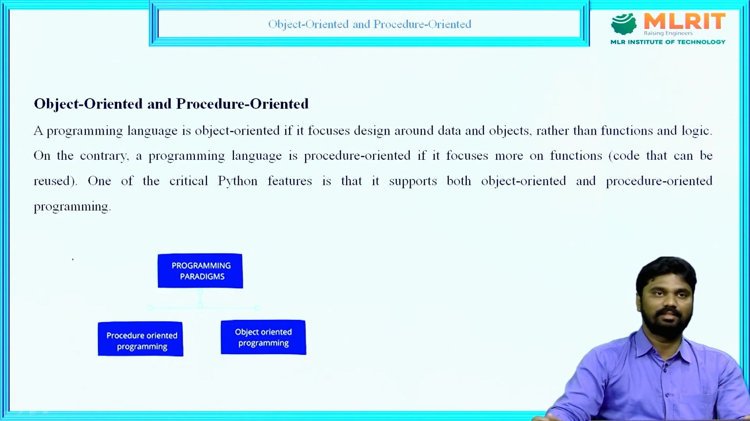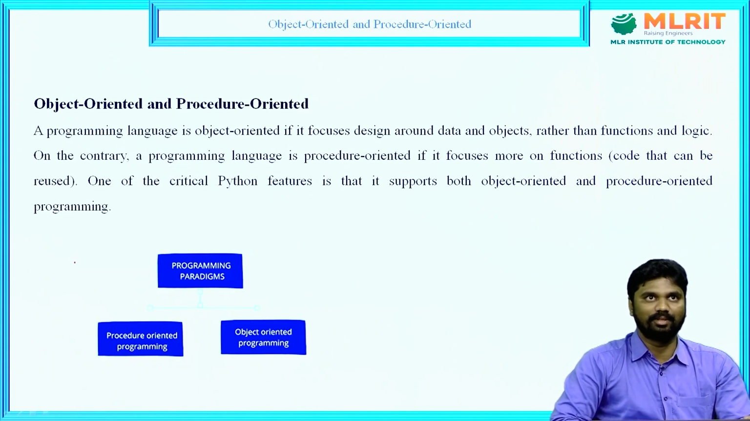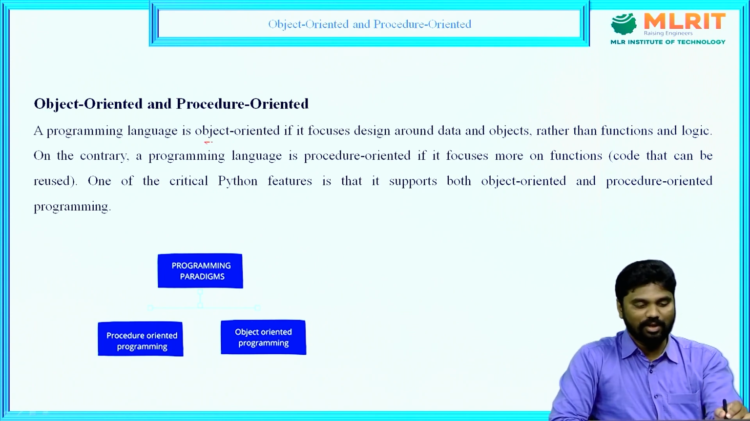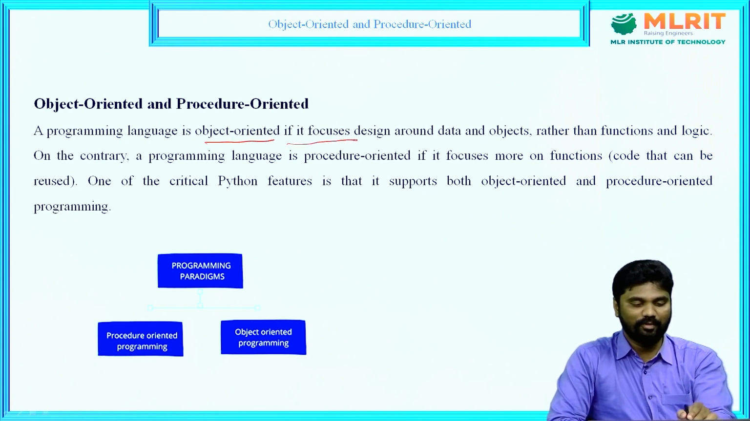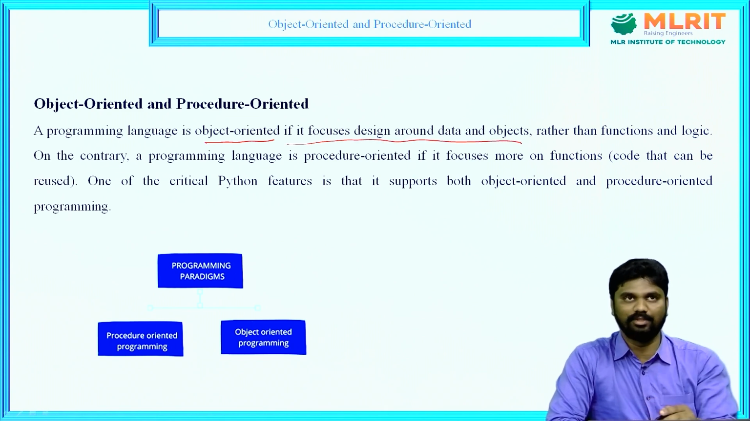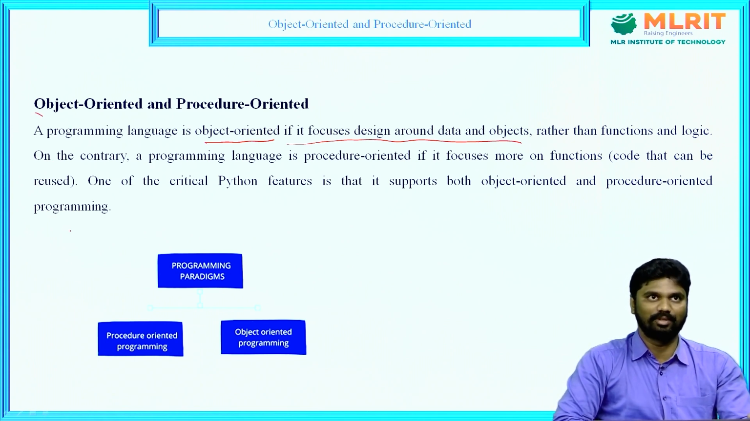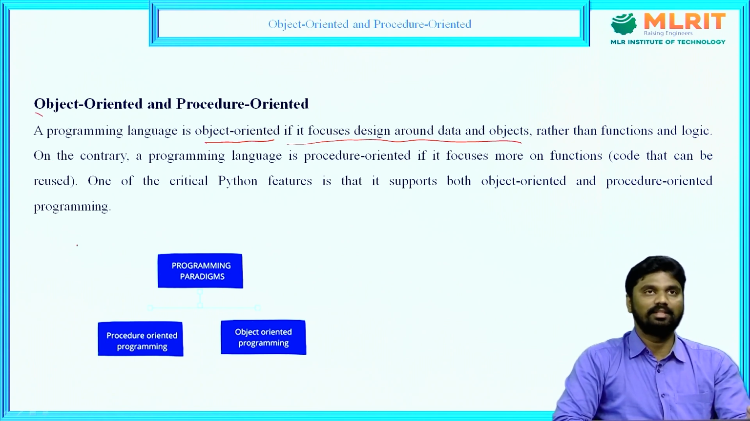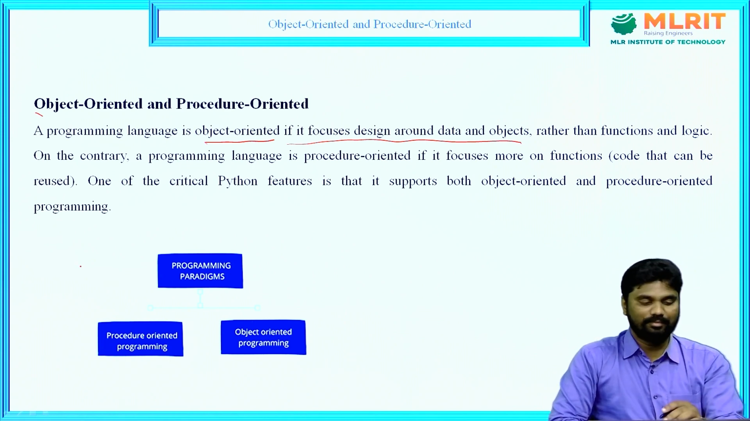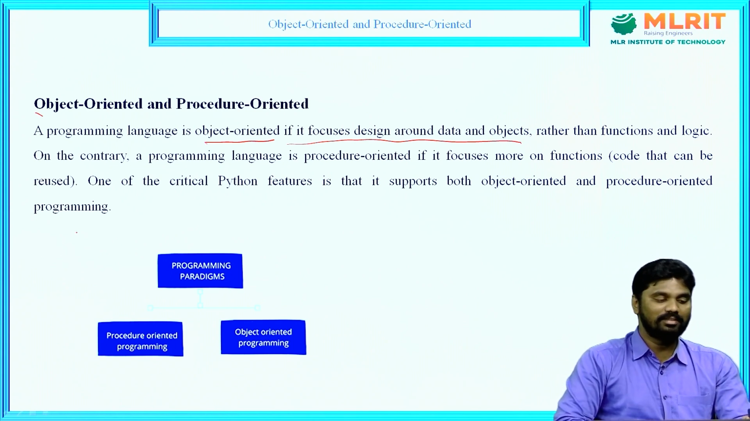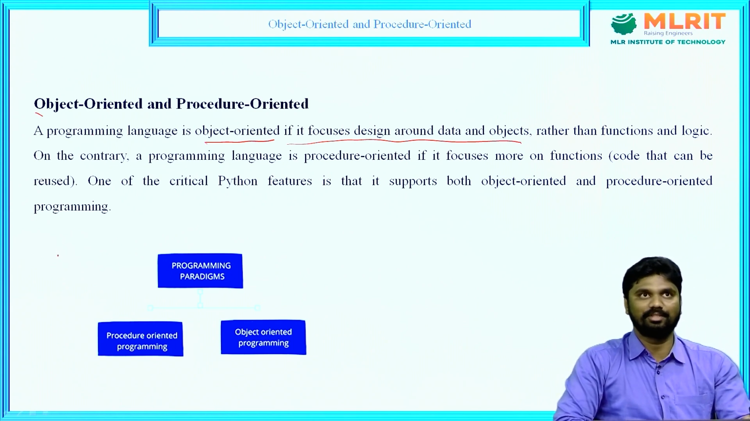Next here is object-oriented and procedure-oriented. What is this feature? The programming language is object-oriented if it focuses design around data and objects. Yes, in the last video we discussed the differences between object-oriented and procedure-oriented. Based on this, Python programming is considered as object-oriented and procedure-oriented.